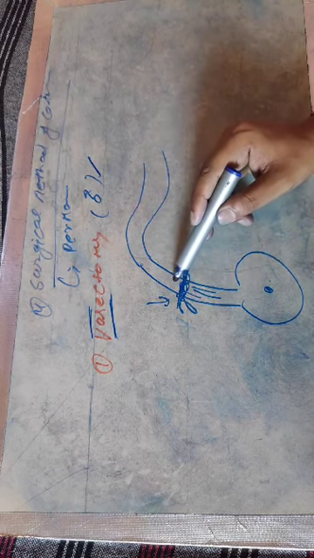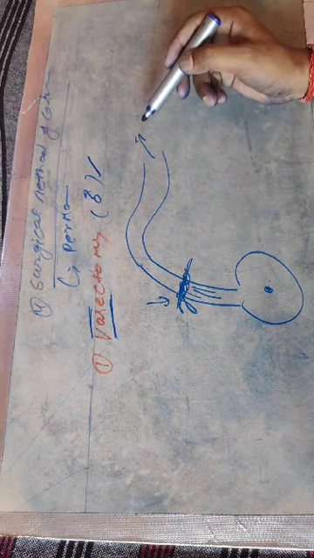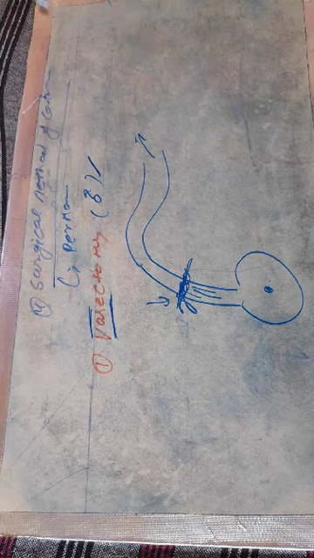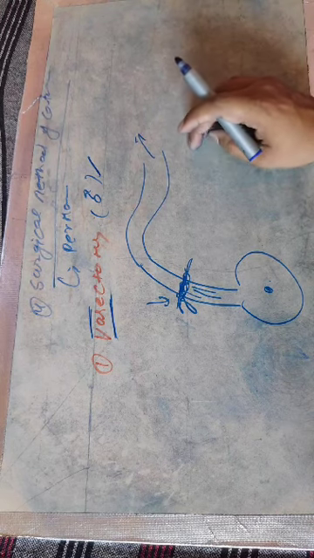From this part the sperm is unable to reach further and eliminate out from the external genitalia. That's why it is a permanent method of contraception.